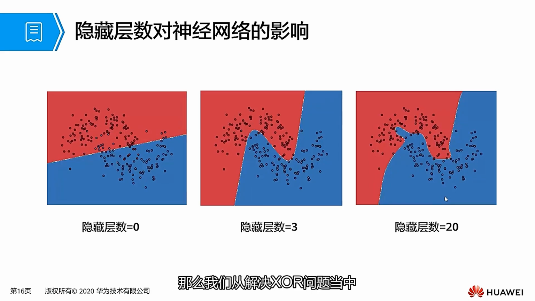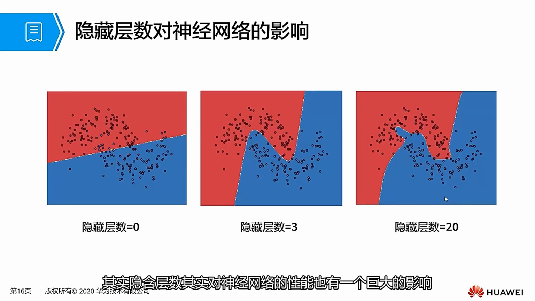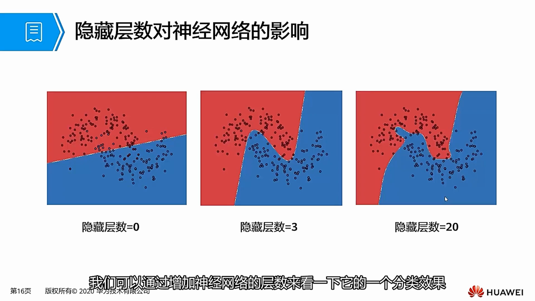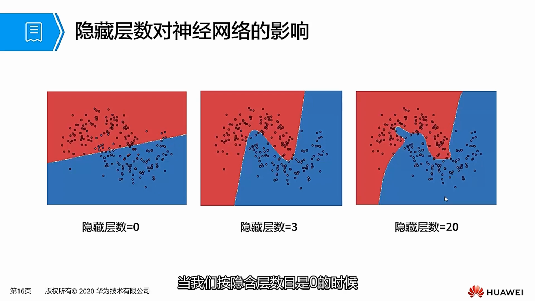So as we solve the XOR problem, what conclusion can we draw? In fact, the number of hidden layers has a huge impact on the performance of neural networks. We can increase the number of layers to observe the classification effect. When we set the number of hidden layers to 0, the boundary is a straight line.